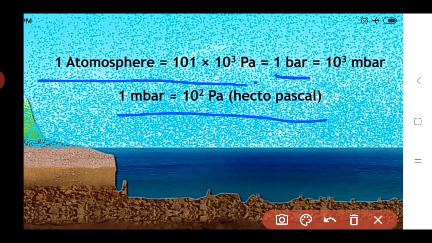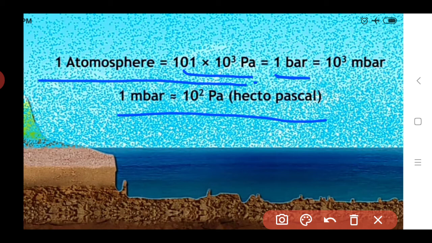Hectopascal is a large unit for calculating the atmospheric pressure. So 1 atmosphere contains how much pressure? That is 101 into 10 raised to 3 Pascal.